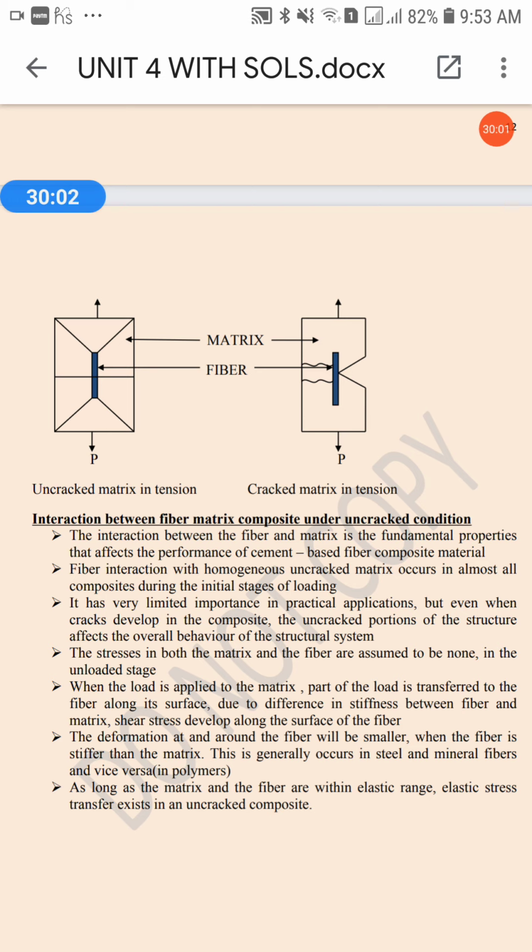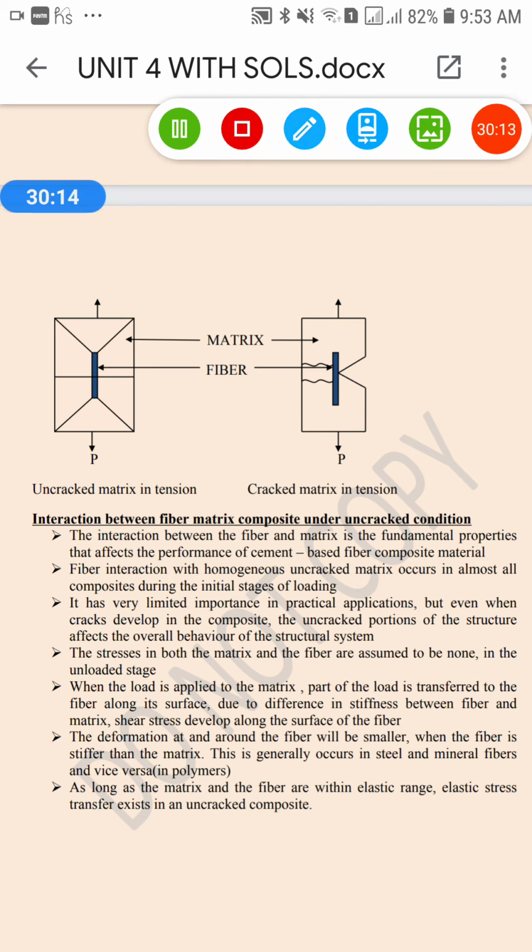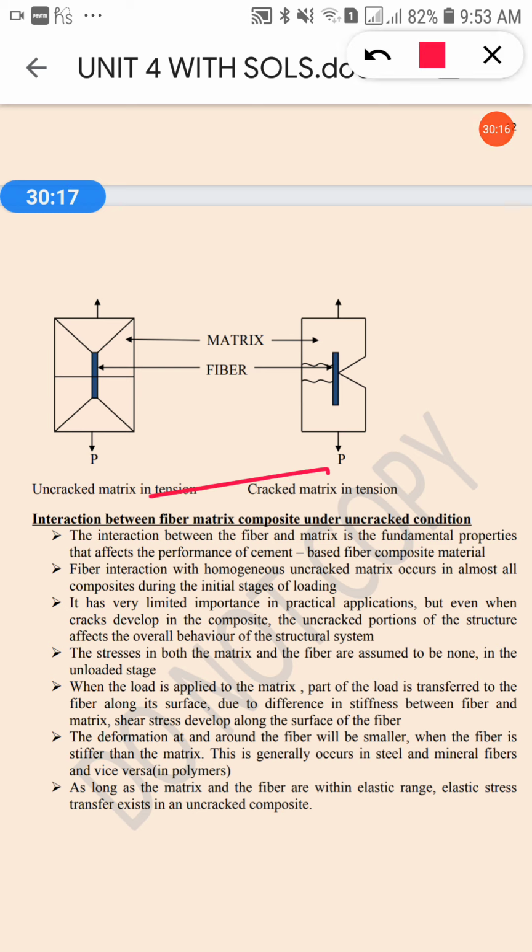In direct test, a micro debonding test is used when the embedment length is too long, because the fiber might fracture rather than pull out. See, this one is the concrete and this is the fiber.